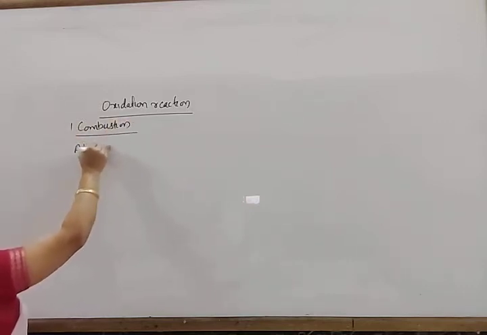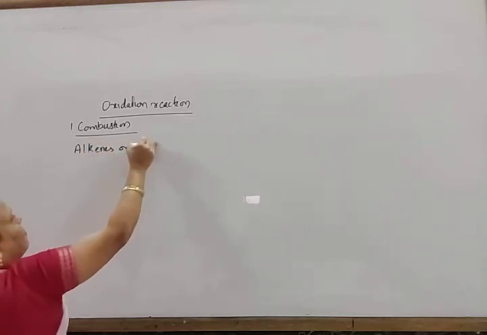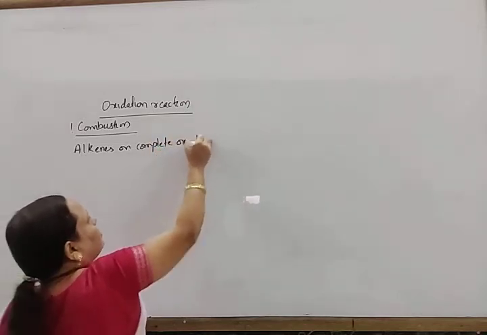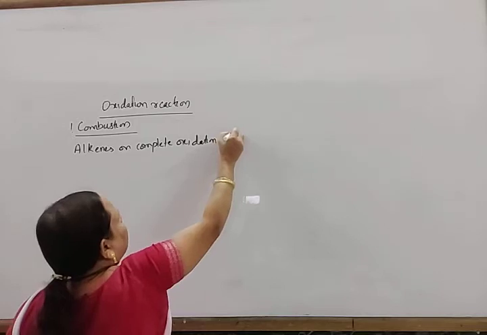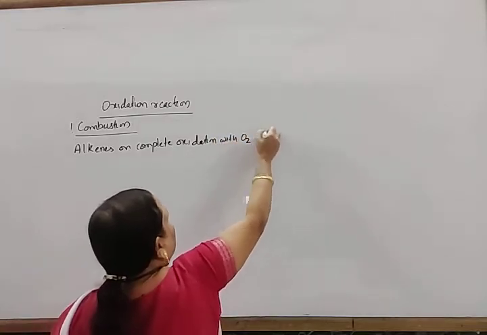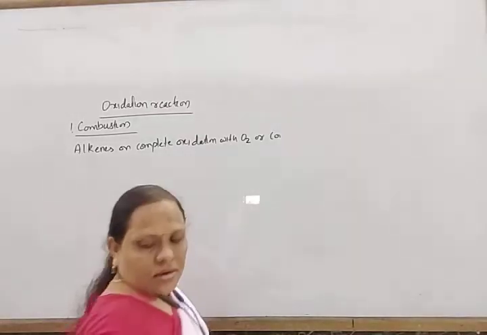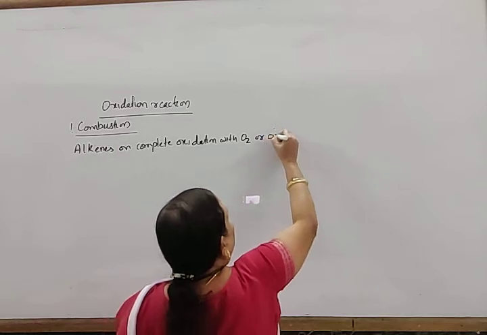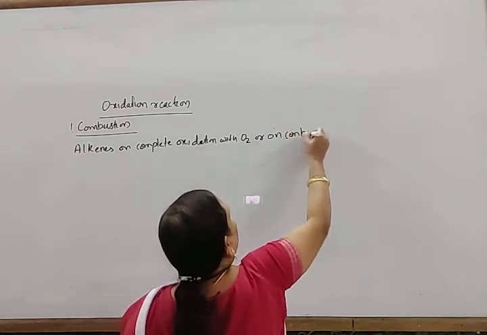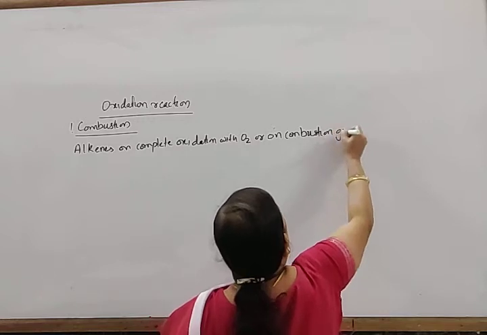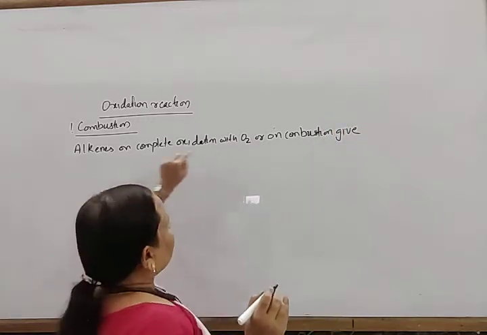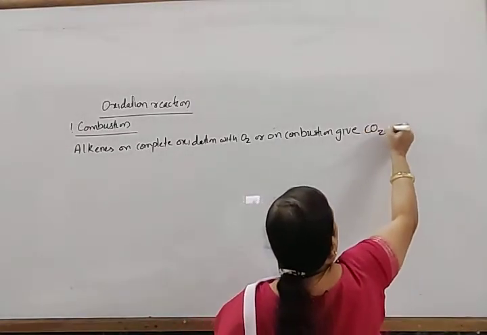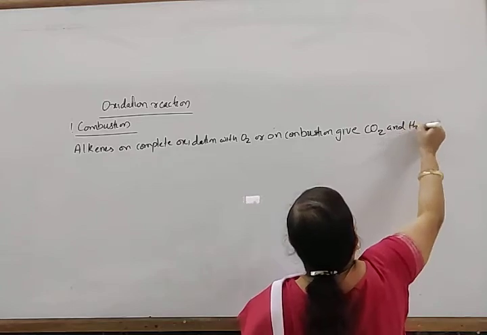Alkenes on complete oxidation with oxygen, or on combustion, give carbon dioxide and water.